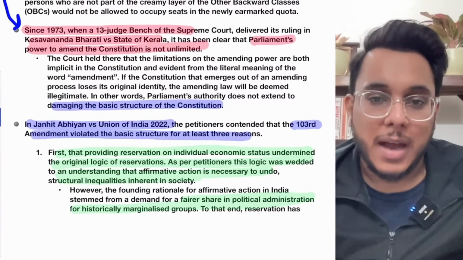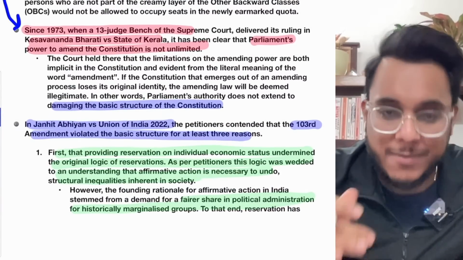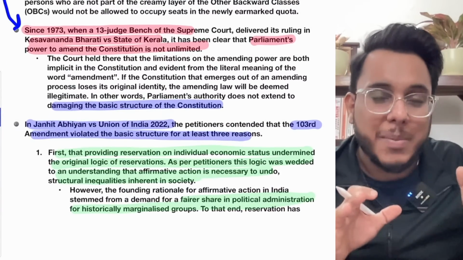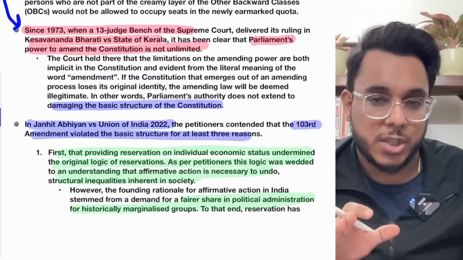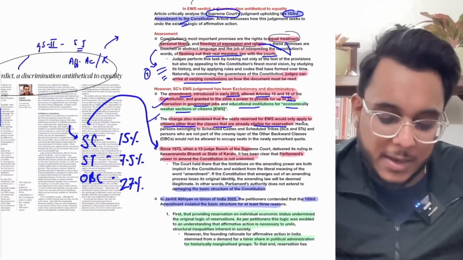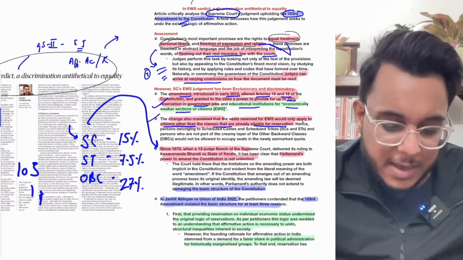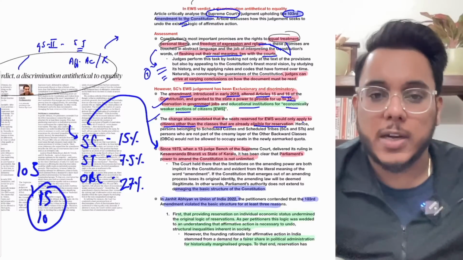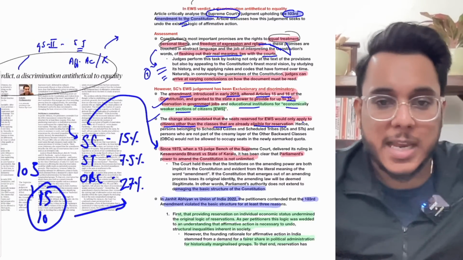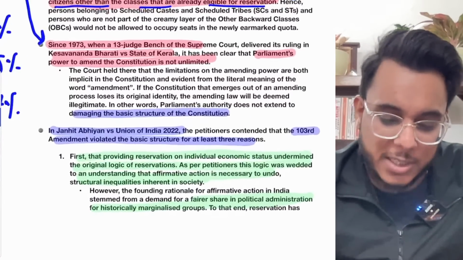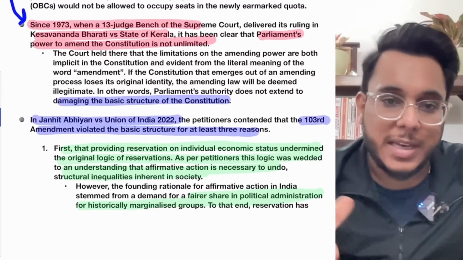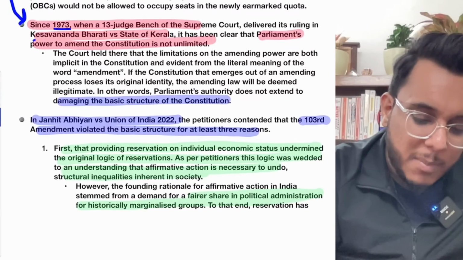Okay. Now, understand this particular thing, that when we talk about the government's powers with respect to amending the constitution, in the 103rd Constitutional Amendment Act, Article 15 and Article 16 of the constitution got amended. With respect to the amending power, you need to know one very important judgment, and you might be knowing it also, the 1973 Keshavananda Bharati case.